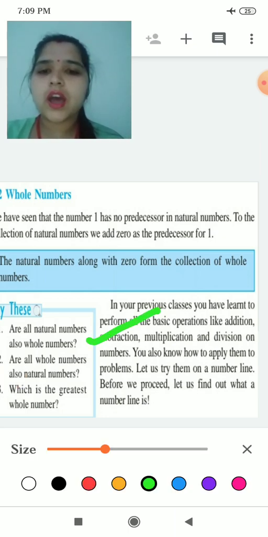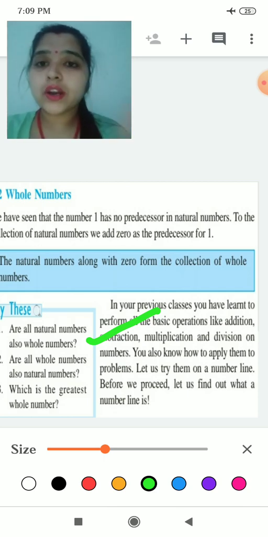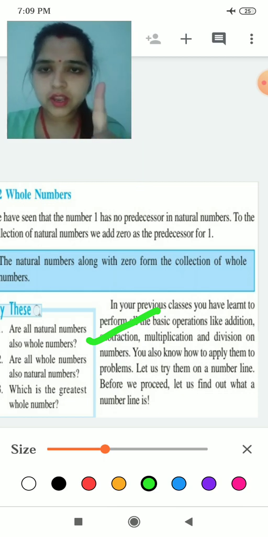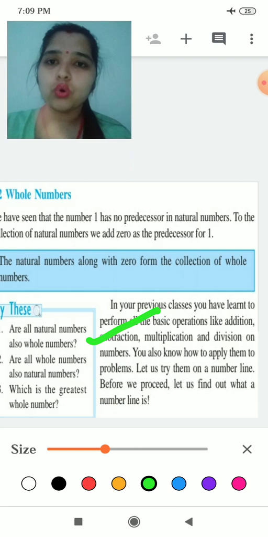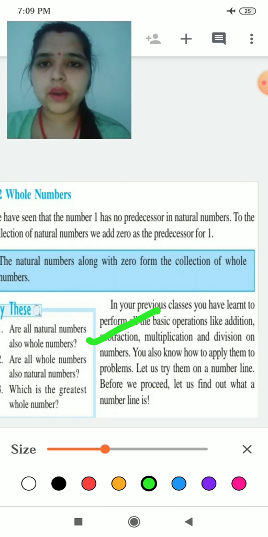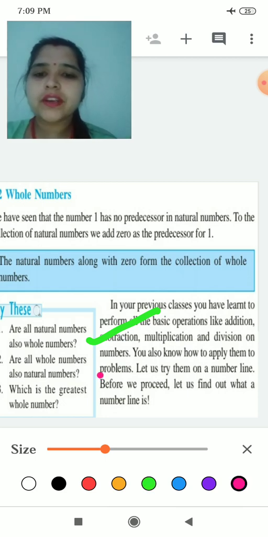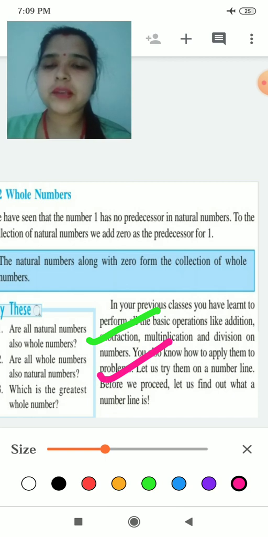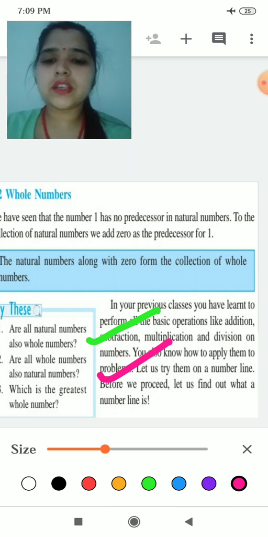It is given, are all natural numbers also whole numbers? Natural numbers start with 1, 2, 3. Yes, because natural numbers start with 1 and whole numbers start with 0, 1, 2, 3. So a natural number can be a whole number. But can a whole number be a natural number? No. Why? Because whole numbers start with 0 and contain 0, but natural numbers do not contain 0.